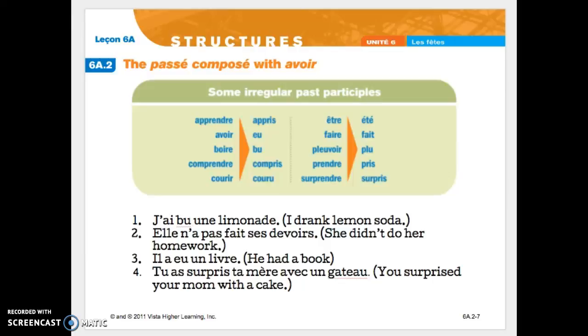So to say, I drank lemon soda, j'ai bu une limonade. She didn't do her homework. There's your form of avoir. There's the negative for the ne pas and the past participle of the verb faire. He had a book. Here's the present tense form of avoir and also its past participle. You surprised your mom with the cake. Tu as surpris ta mère avec un gâteau.